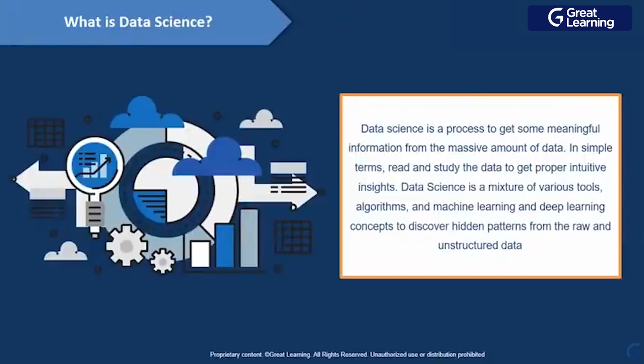So data science is a process to get some meaningful information from a massive amount of data. In simple terms, you can say you just read and study your data to get a proper intuition, right? And using machine learning and deep learning concepts, we discover those hidden patterns from the raw and unstructured data. Okay, so this is what data science stands for.